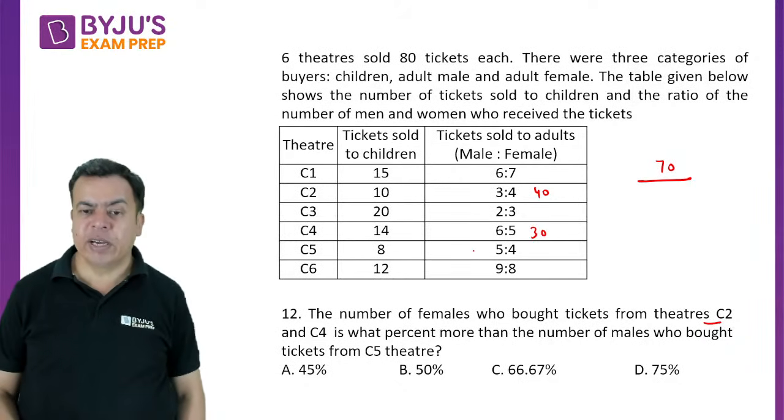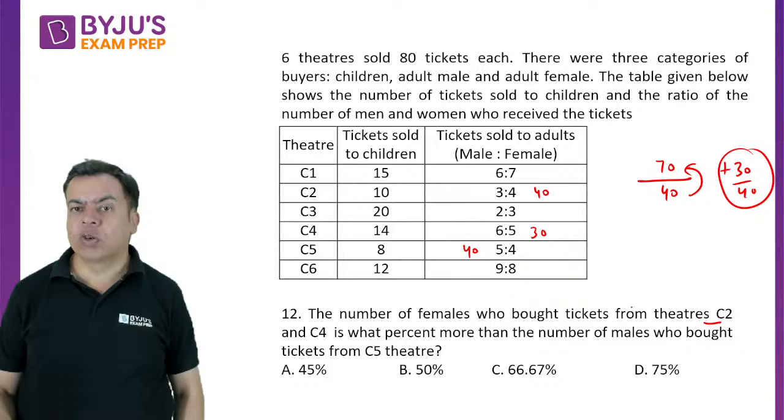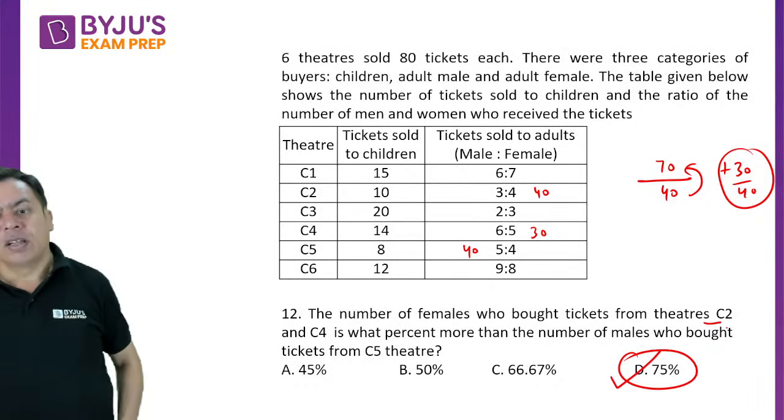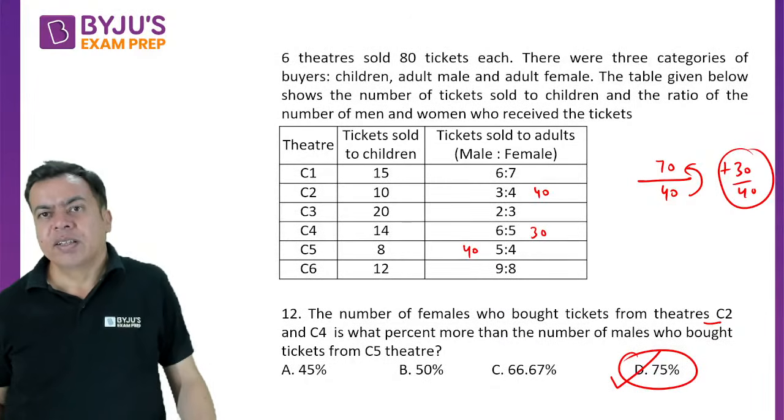Males from C5, it would be 9 into 8, so 40 here. So how much is it more? It is 30 more than 40, which is 3 by 4, so 75% should be the correct answer.